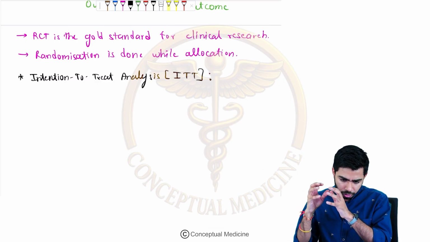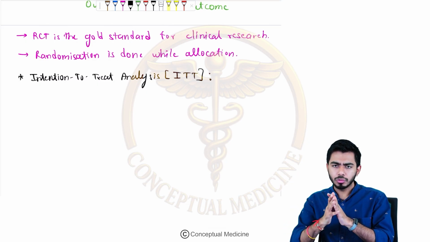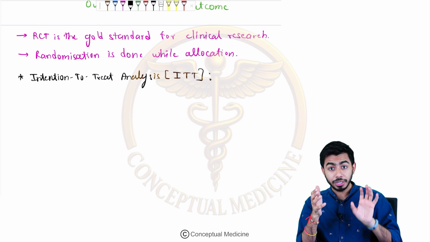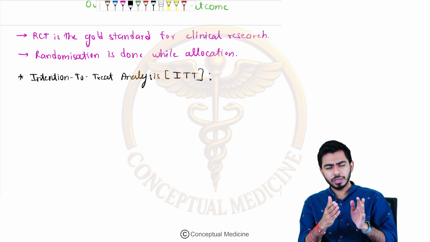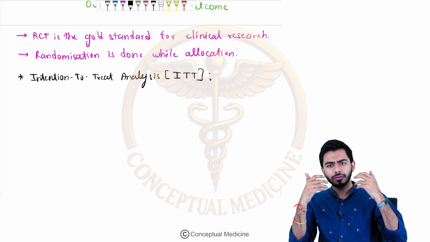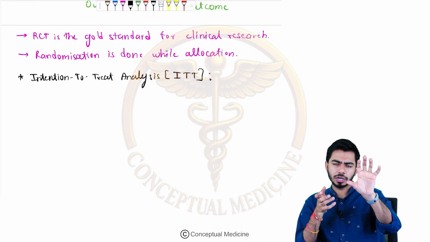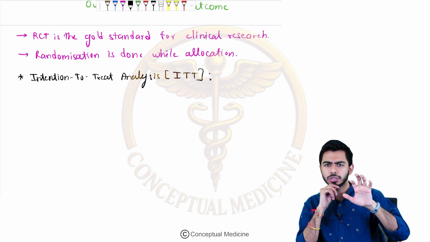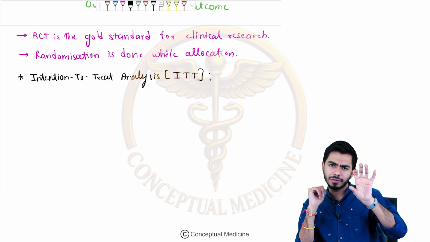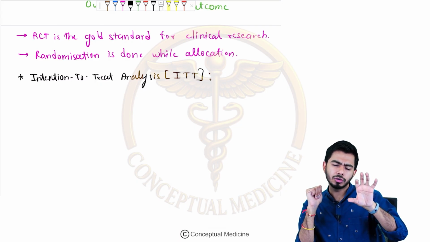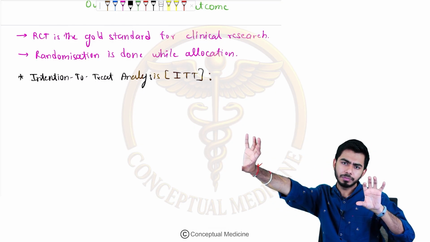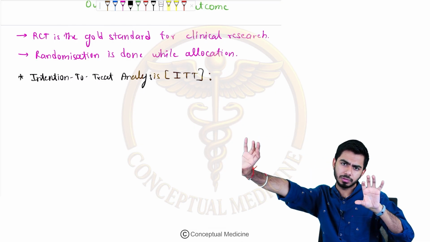So what you did is you did the randomization, then you gave the treatment and were waiting for the outcome. In that phase, they ran away, they dropped out. You were doing your study on 100 patients, 20 ran away, so now you are left with only 80 patients. The 20 who ran away are called the attrition people.